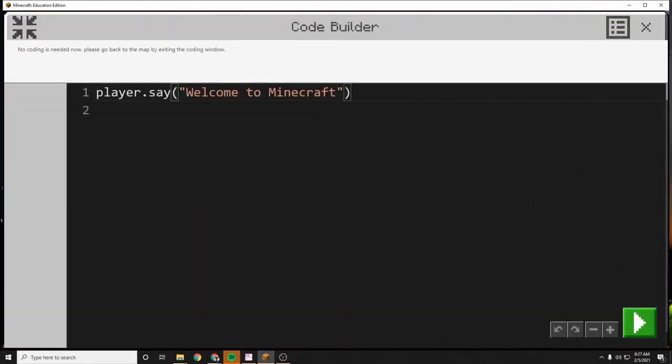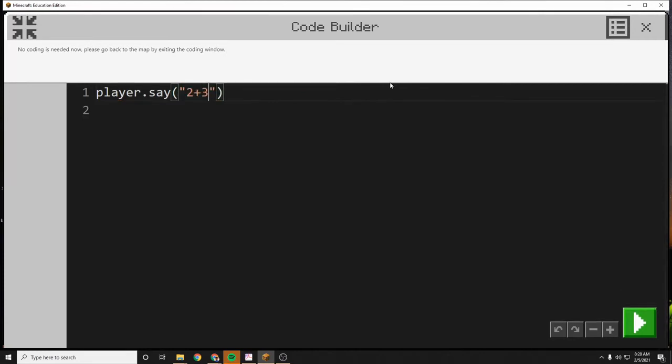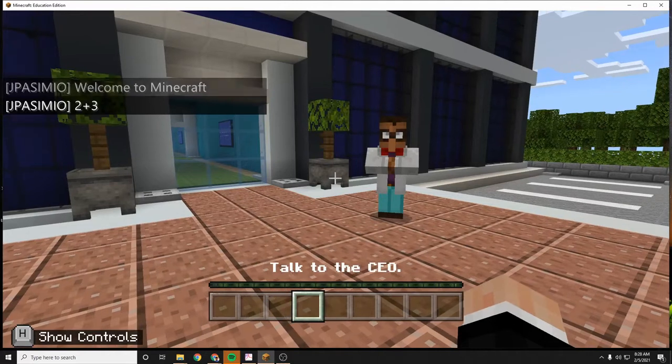Now, I just want to add a couple other things. If I say "2 plus 3," what I'm indicating right there, since it's in quotation marks, is to say 2 plus 3. That's the string 2 plus 3. So if I say that, watch what happens. 2 plus 3.